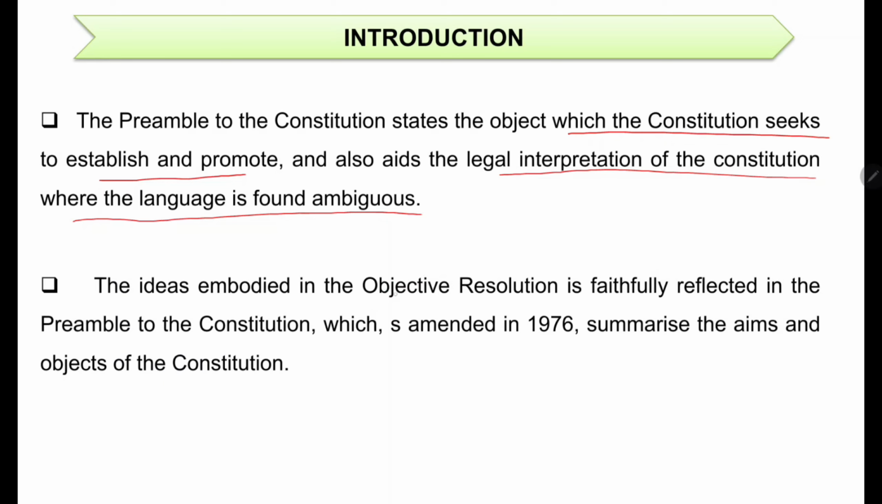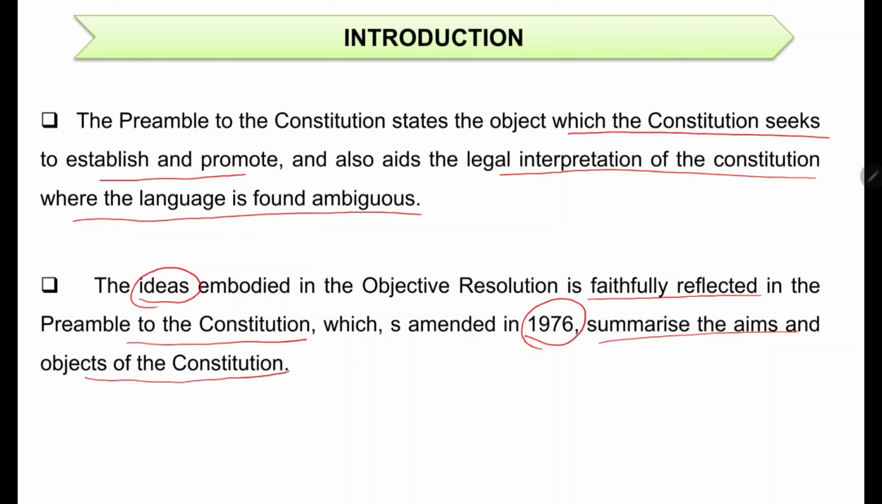So the ideals embodied in the objective resolution are faithfully reflected in the preamble of the Constitution. The ideals which are written in the Indian Constitution, all those ideas and objectives, you will find reflected in the preamble. For example, sovereign, socialist, secular, equality, liberty, justice, all you will find in the preamble, which was amended in 1976. About that we will learn.